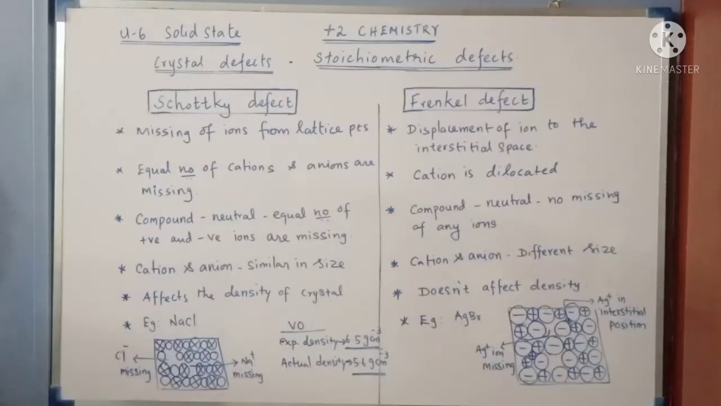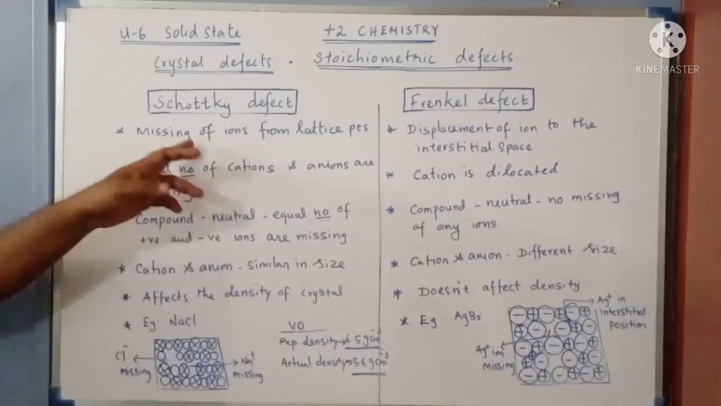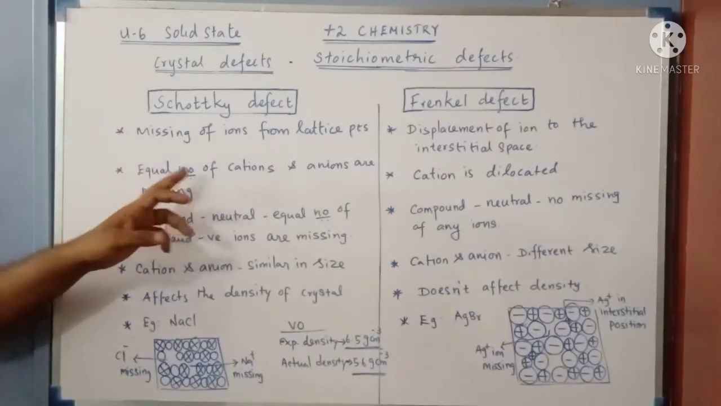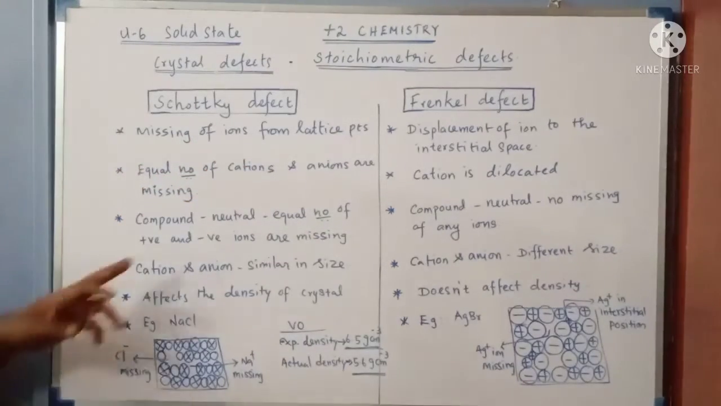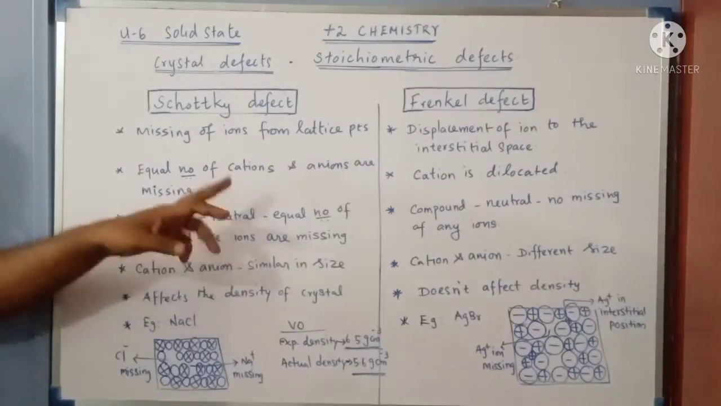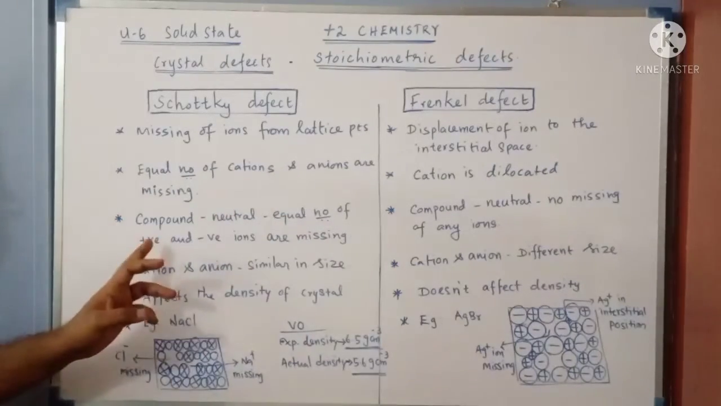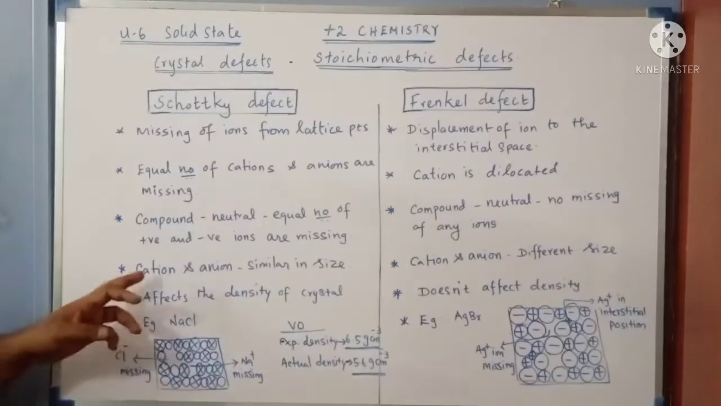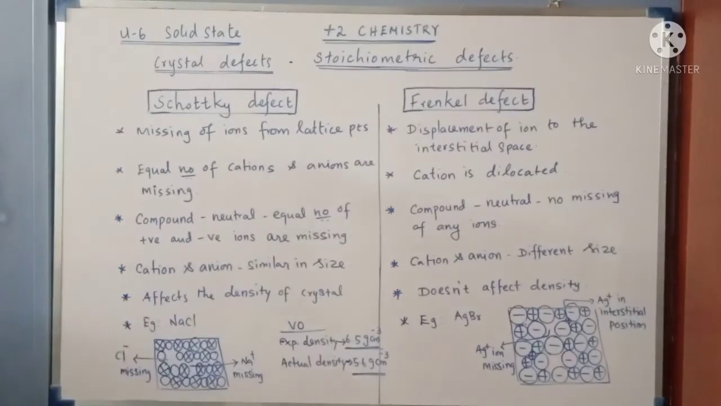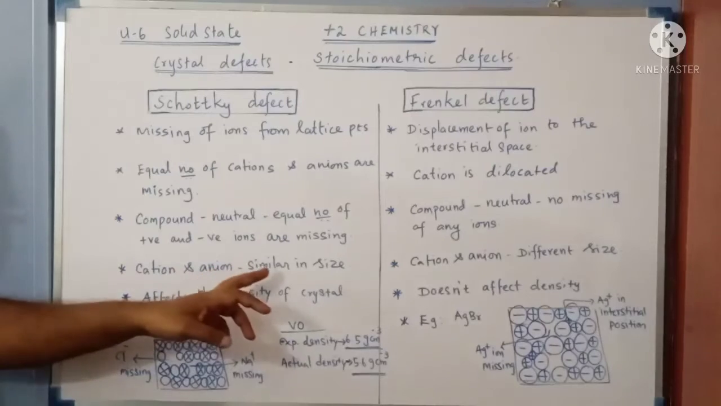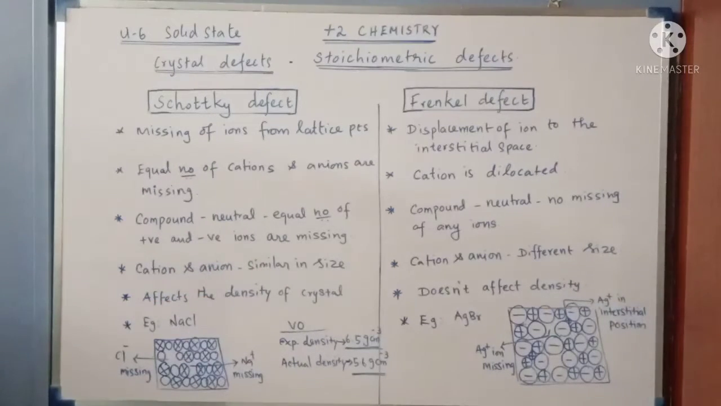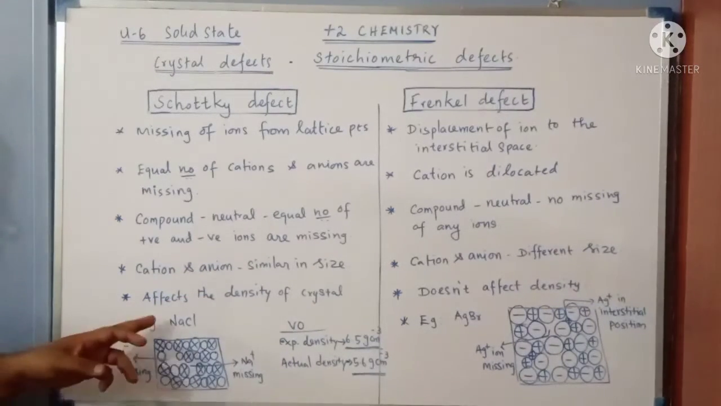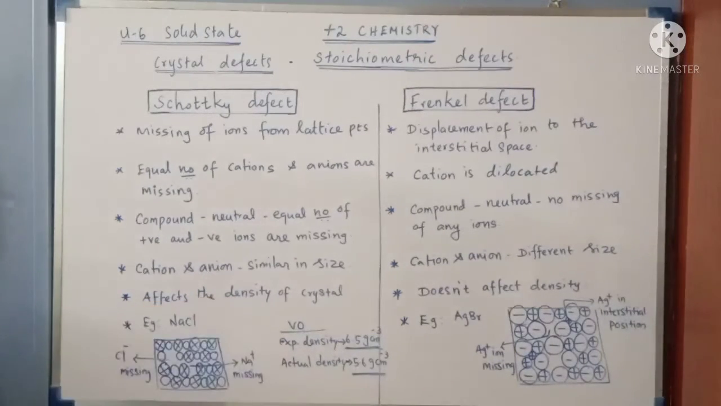So these are the important points about Schottky defect. Due to missing of ions from lattice points, always equal numbers of cations and anions are missing. The compound is neutral even after the defect because always equal numbers of positive and negative ions are missing. This defect is observed in crystals where the cation and anion do not differ much in their size. The impact of this crystal defect is that it affects the density of the crystal, which means due to this defect the density of the crystal is decreased.